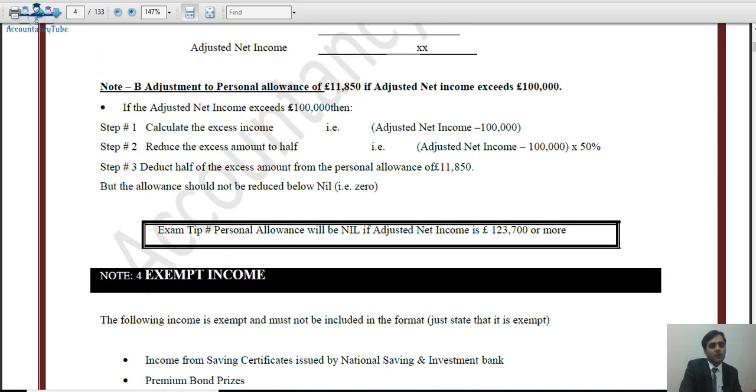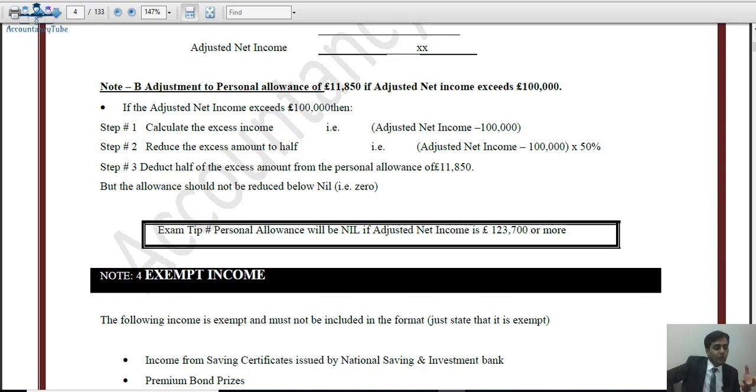There is a formula to do that. We will take the actual adjusted net income, assuming it is more than 100,000 pounds, and deduct 100,000 pounds out of that. So basically we are looking at how much we are earning over 100,000 pounds. Assuming adjusted net income is 120,000 pounds, we take 120,000 less 100,000, so 20,000 pounds is the answer.